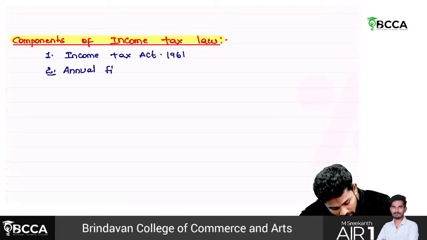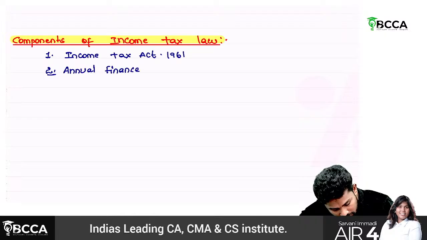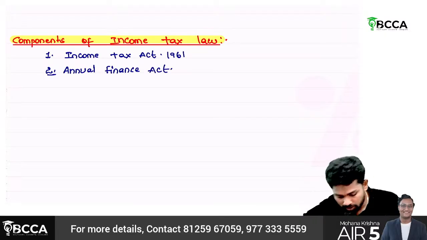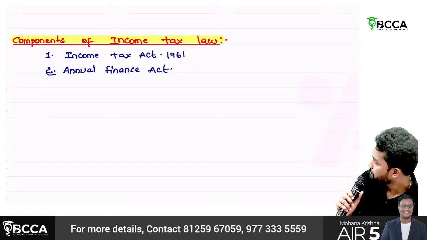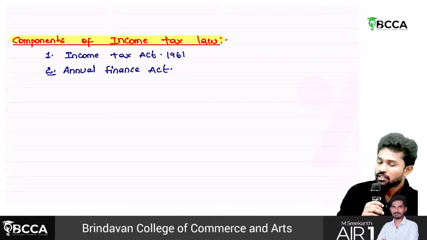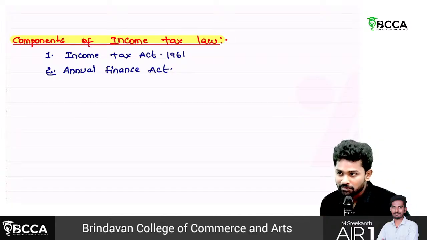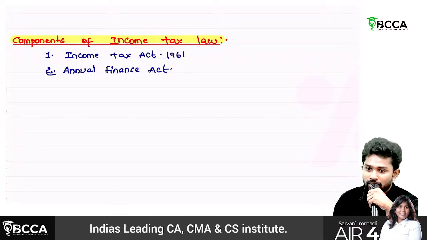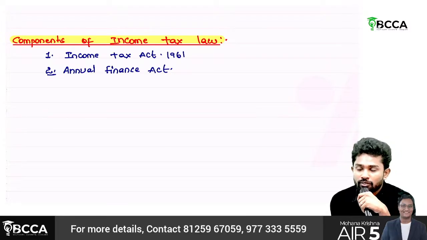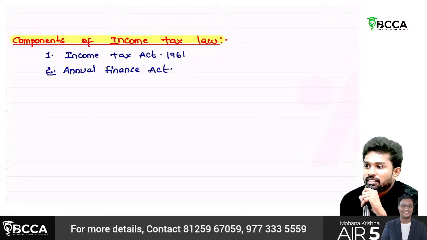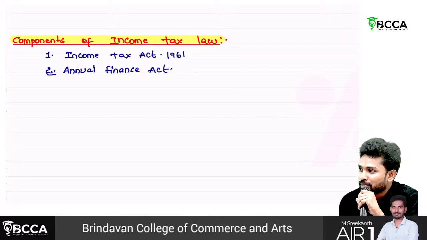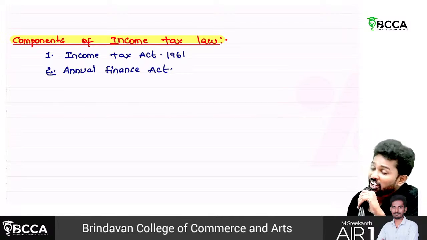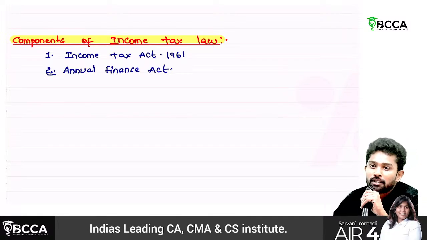Annual Finance Act. So Annual Finance Act means budget. So usually, what does budget mean? Under costing FM you learned, right? What is called budget? Estimate. Budget means nothing but an estimate. Why is income tax linked with that particular budget?